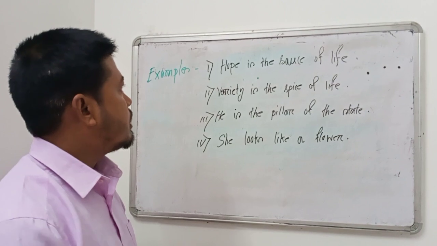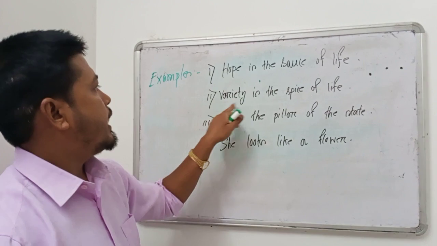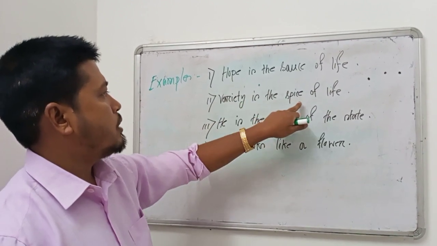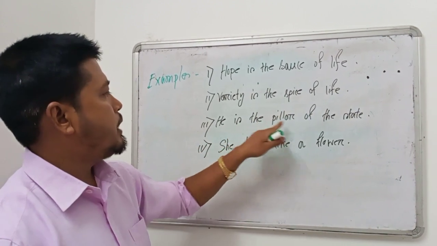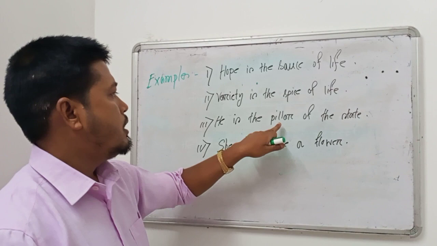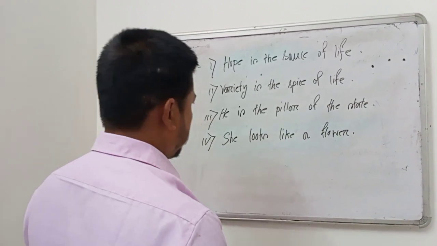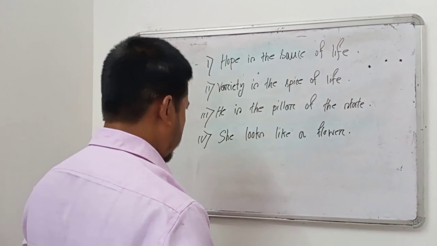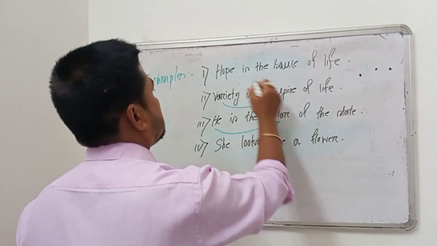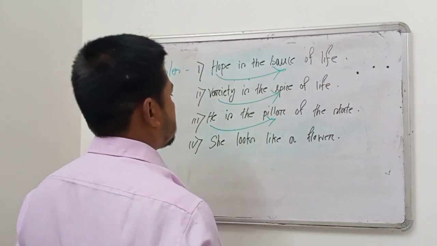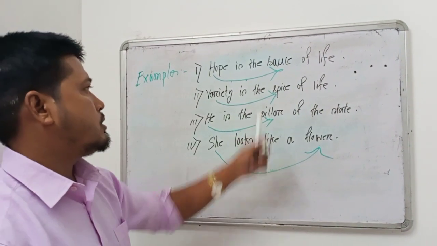Let me give you the explanation. Hope is the source of life. Hope has been compared with what? With source. Variety is the spice of life. Variety has been compared with spice. He is the pillar of the state. He has been compared with a pillar. She is a flower. She has been compared with a flower. This is what is called metaphor.